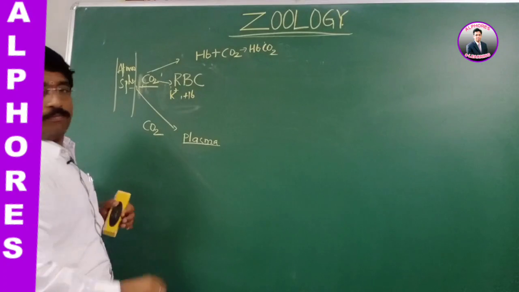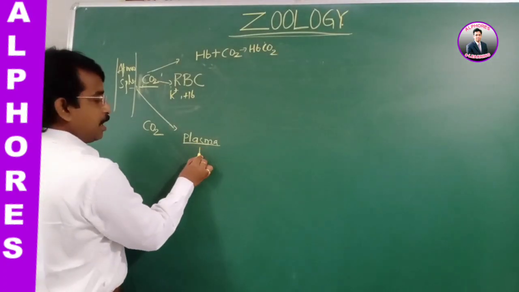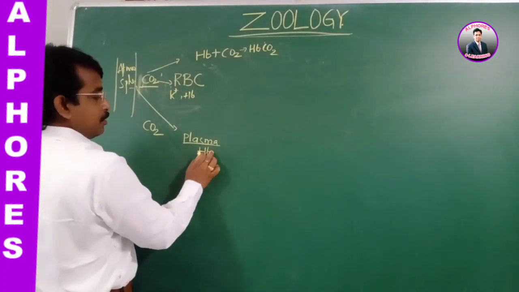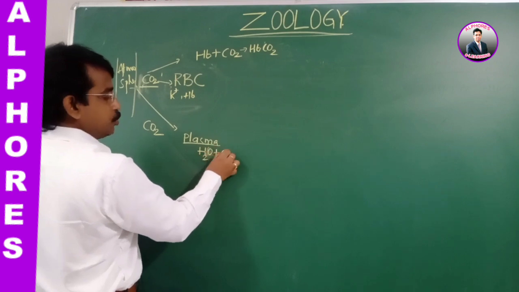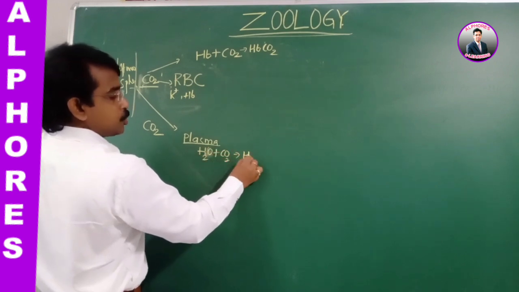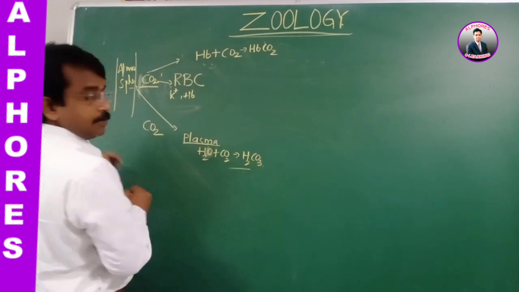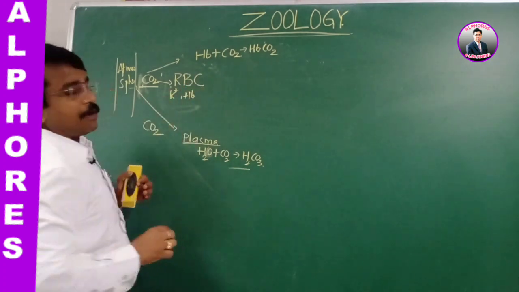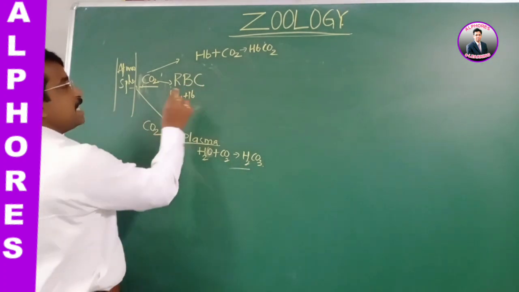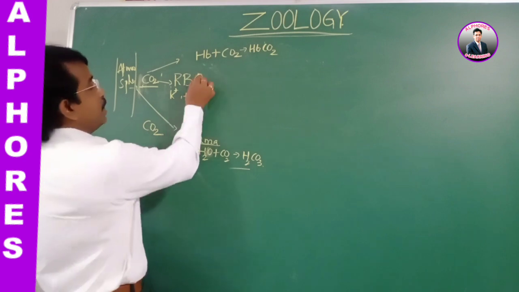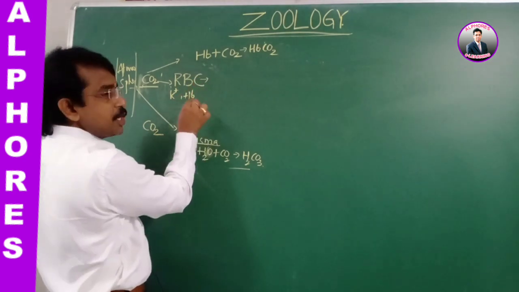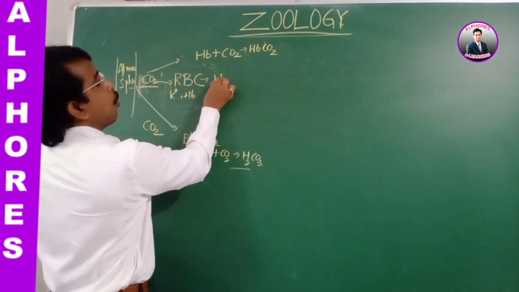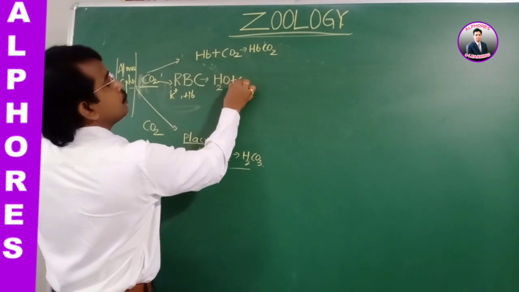This is one form, and this is plasma: H2O with the CO2 gives H2CO3. In the case of RBC, the cell contains cytoplasm, so water combines with the CO2